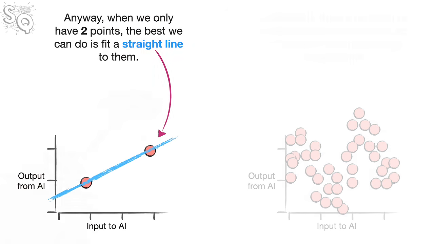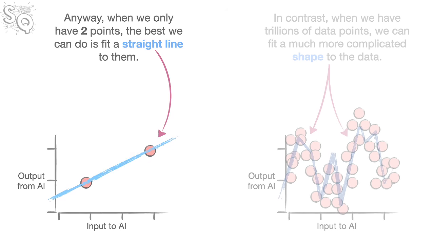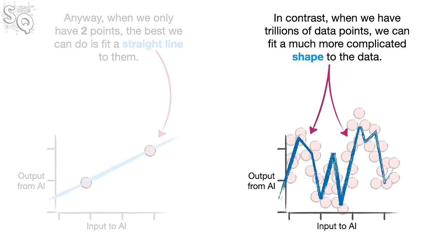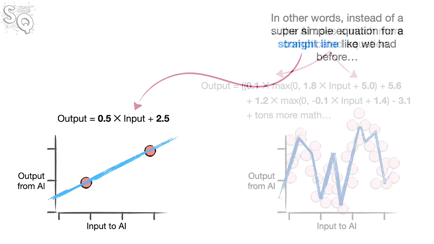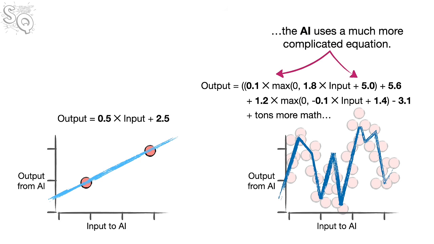Okay. Anyway, when we only have 2 points, the best we can do is fit a straight line to them. In contrast, when we have trillions of data points, we can fit a much more complicated shape to the data. In other words, instead of a super simple equation for a straight line like we had before, the AI uses a much more complicated equation.